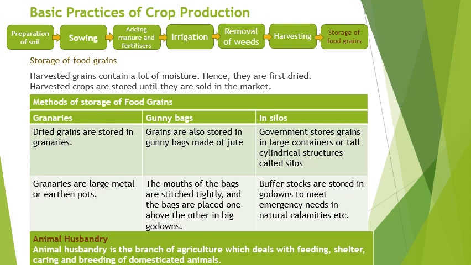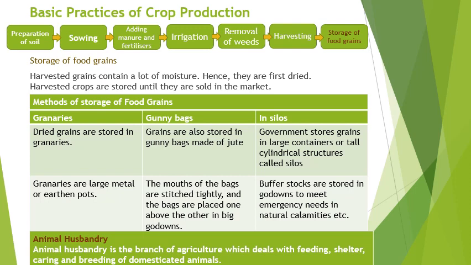Methods of storage of food grains are in granaries, gunny bags, and in silos. What are granaries? Dried grains are stored in granaries. Granaries are large metal or earthen pots. Next, gunny bags. Grains are also stored in gunny bags made up of jute. The mouths of the bags are stitched tightly and the bags are placed one above the other in big godowns.